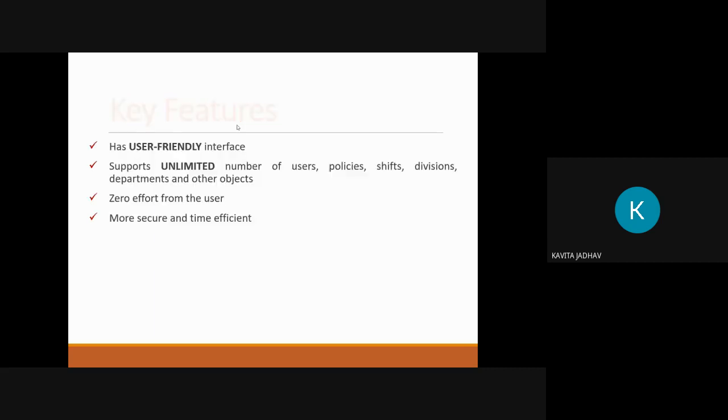So these are the key features of our system. Also, it has a user-friendly interface. It supports an unlimited number of users, policies, shifts, divisions, departments, and other objects. It requires zero effort from the user, and it is more secure and time efficient.